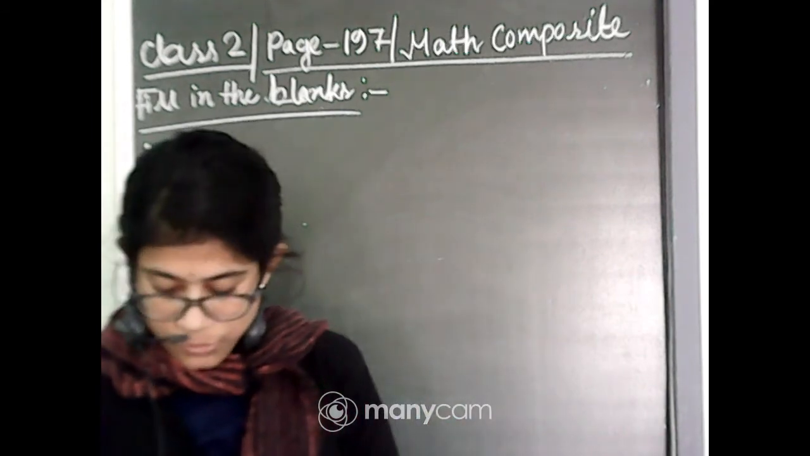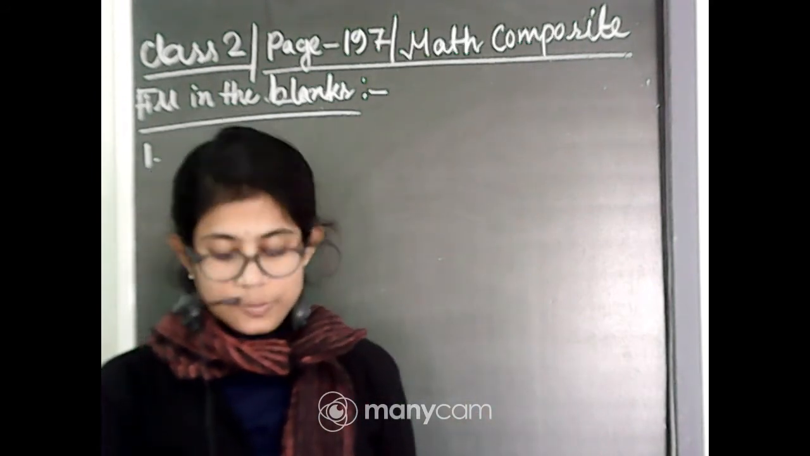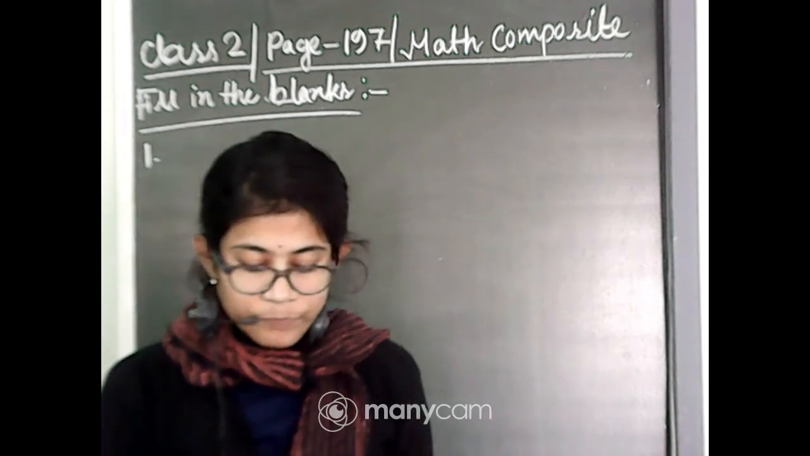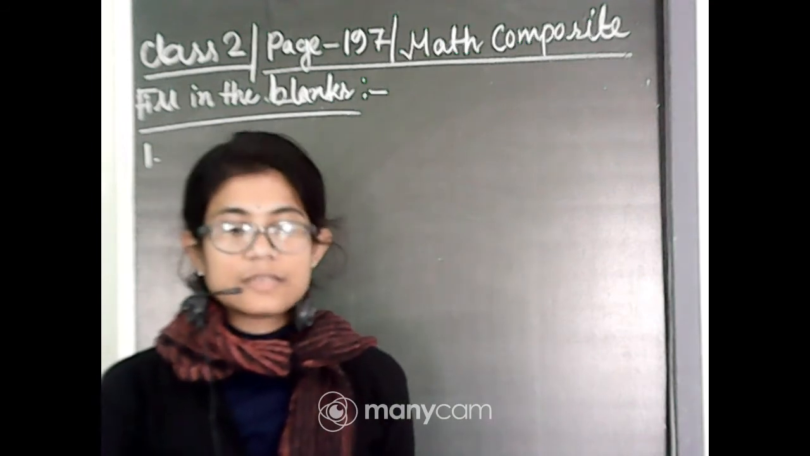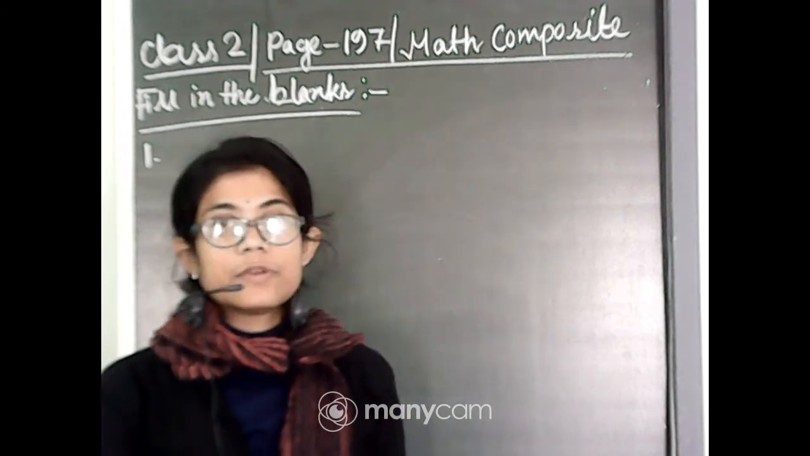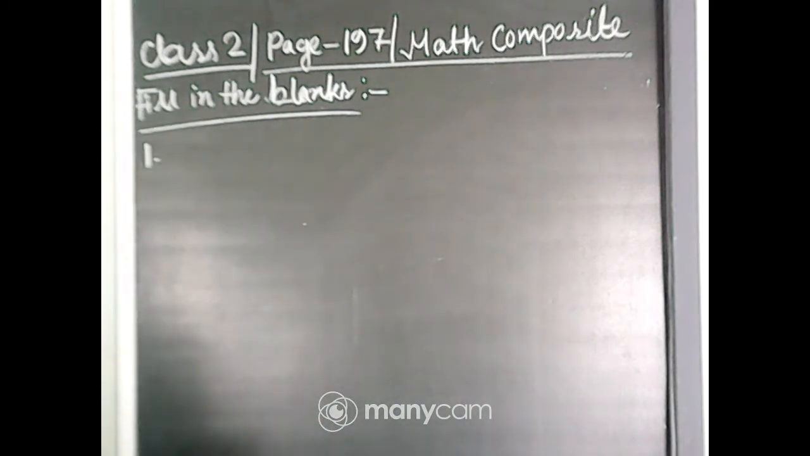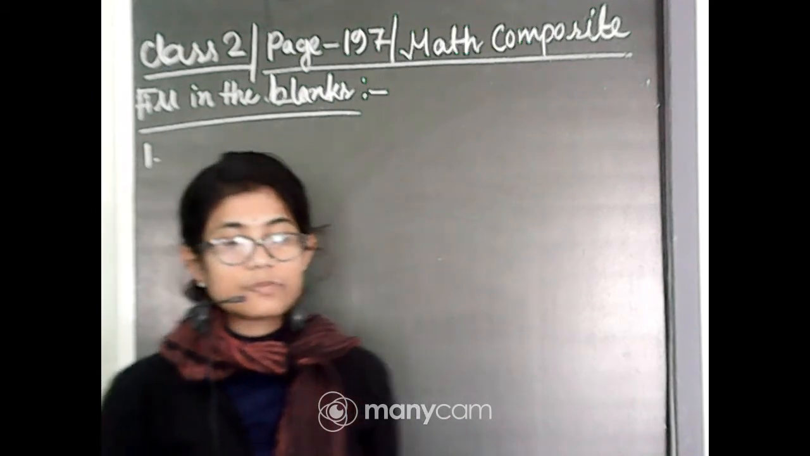Today we will do the fill in the blanks part of your composite book, okay? And the chapter is time, as we all know. In my previous video I discussed the six seasons, and today we will do the question and answer part, okay? So the first question: the season of dash starts in the month of November.